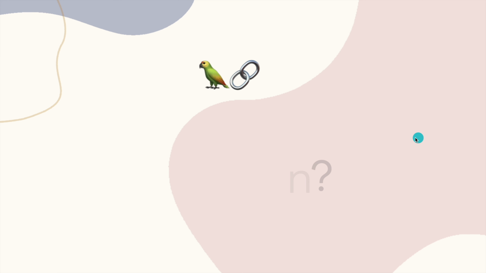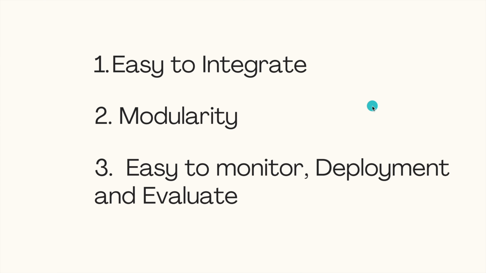So there are some key benefits of using LangChain. First of all, it is easy to integrate. As I said, while creating your AI application, you will be integrating different components. So using LangChain, it is very easy to integrate those. Then second is modularity.